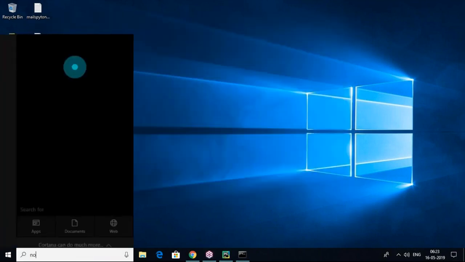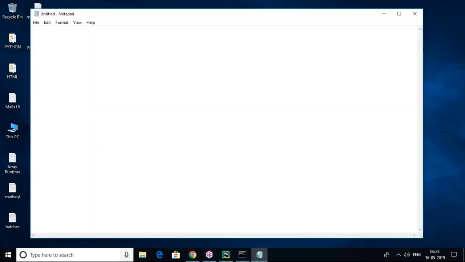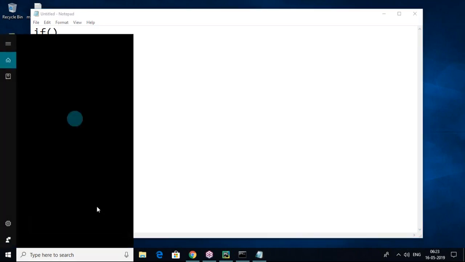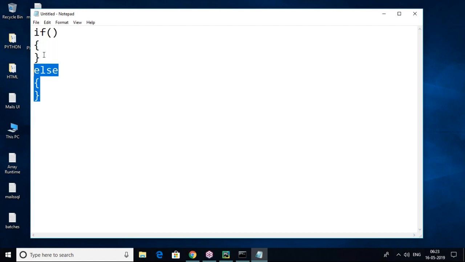So for example, if a function is there, I'm writing an if condition with open and close brackets, and an else condition with open and close brackets. This open bracket and close bracket are considered a block of code. So this is the else block, this is the if block. Inside this open and close bracket, the statements you have written belong to the if condition. Whatever statements we write here belong to the else condition, the else part.